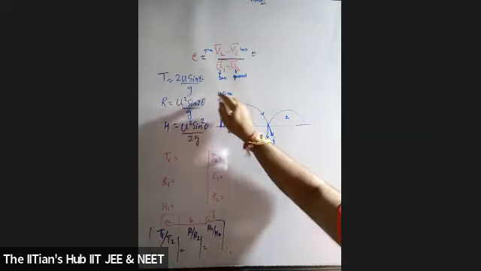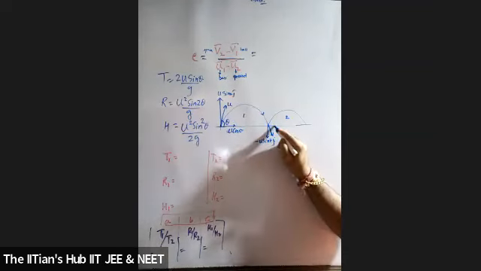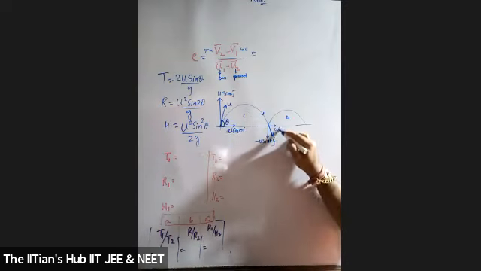Minus i. Sorry, minus j. Agreed? This is plus j. What about u cos theta? So u cos theta will be along i cap itself only.